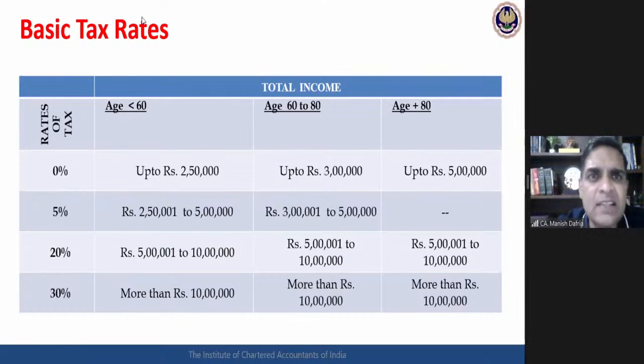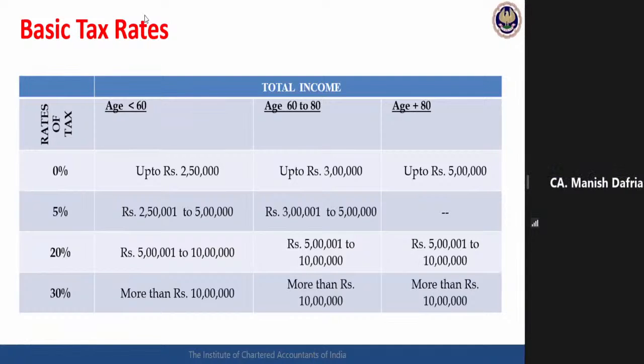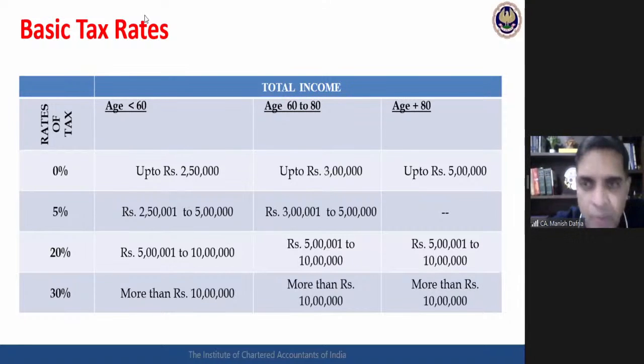So this is the basic rate of taxation. Individual assessment, basic rate of tax, 3 different slabs.